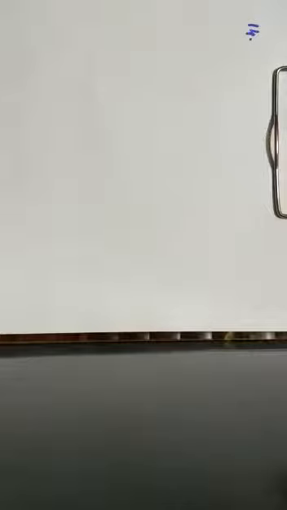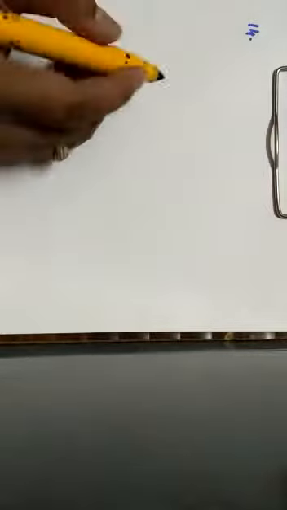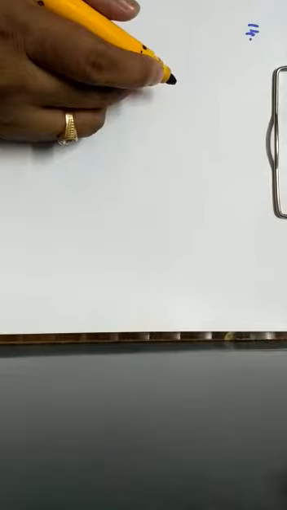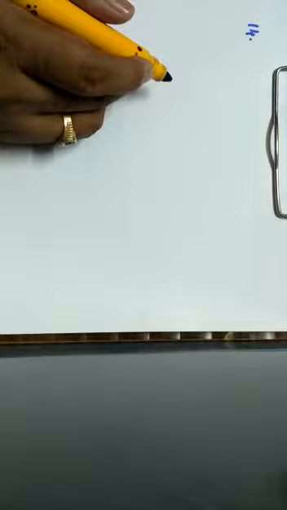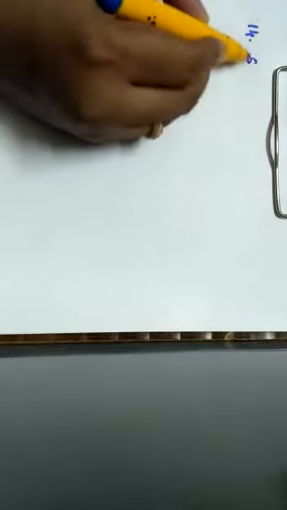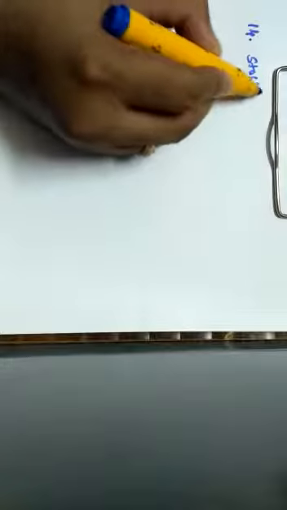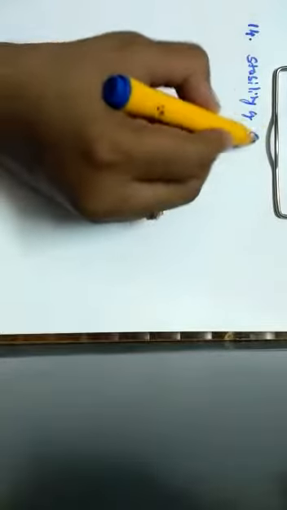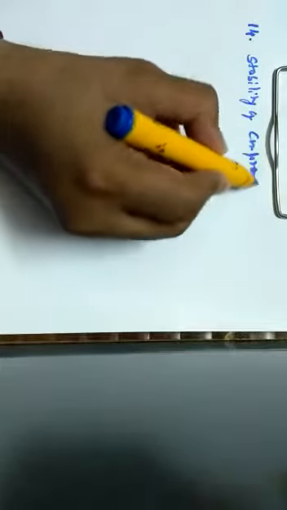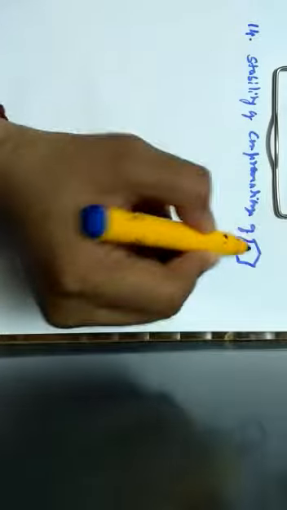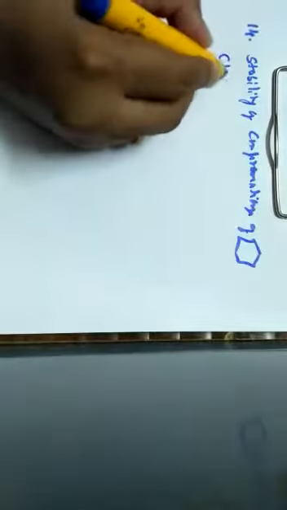Let us start with the next one, that is question number 14. When it comes to question number 14, which one of the following is the most energetic conformation of cyclohexane? Here, most energetic conformation of cyclohexane means we know the stability. The stability of conformations of cyclohexane is given by the order what?